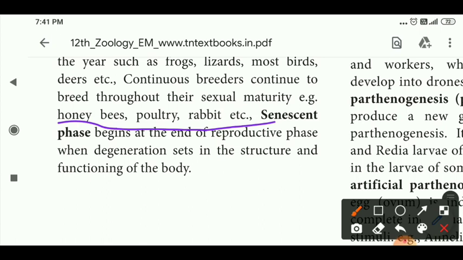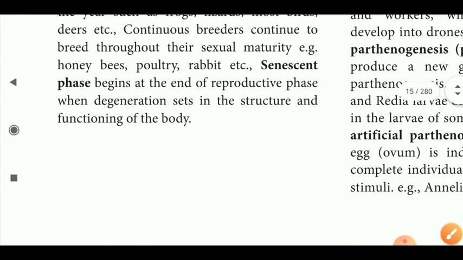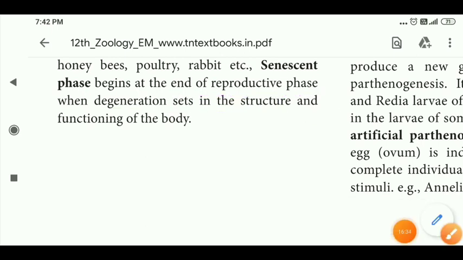Next, what is the senescent phase? The senescent phase is the end of the reproductive phase. After it, there is degeneration of the structure and functioning of the body. This is the end of the reproductive phase. So these are the three important phases.